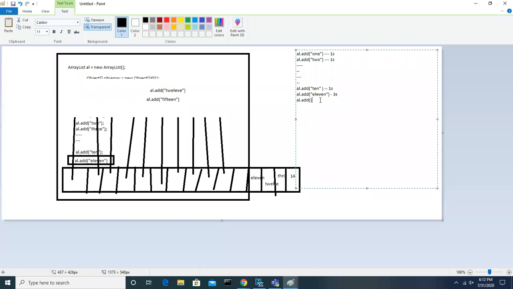So can you say, performance wise, while adding the elements, will it be good in ArrayList? Will it be good, guys?